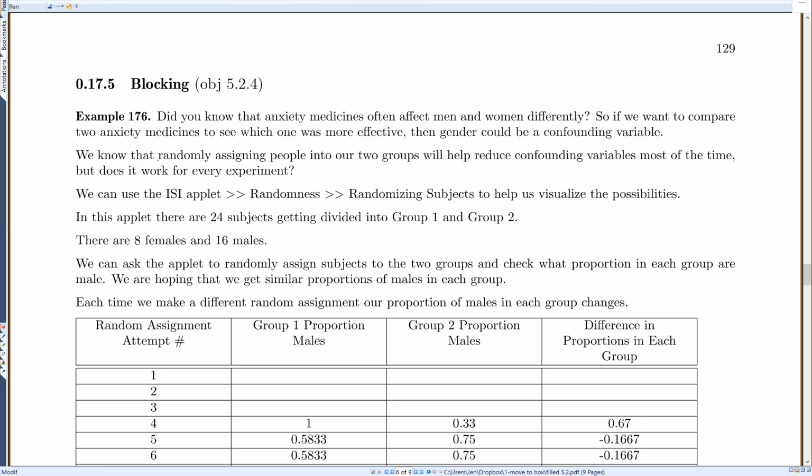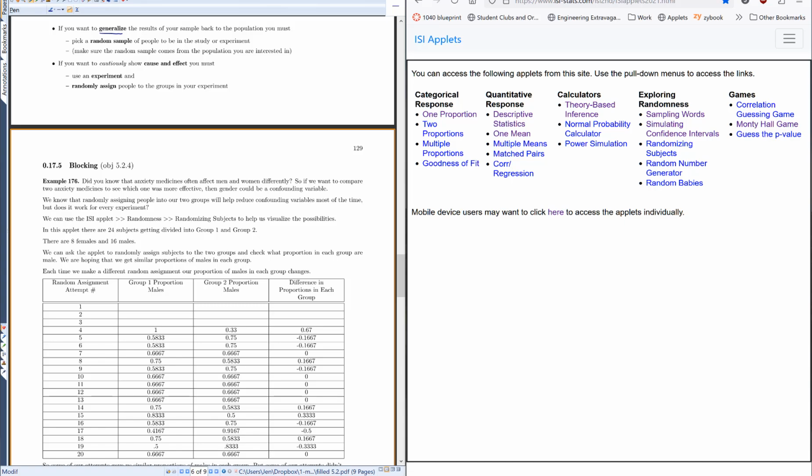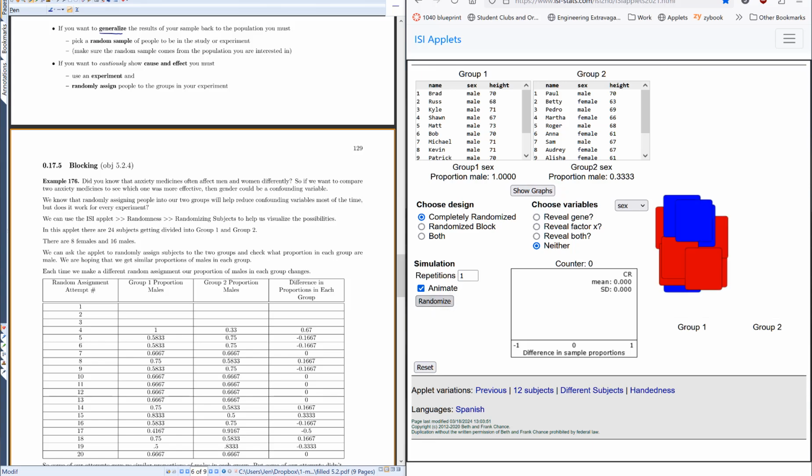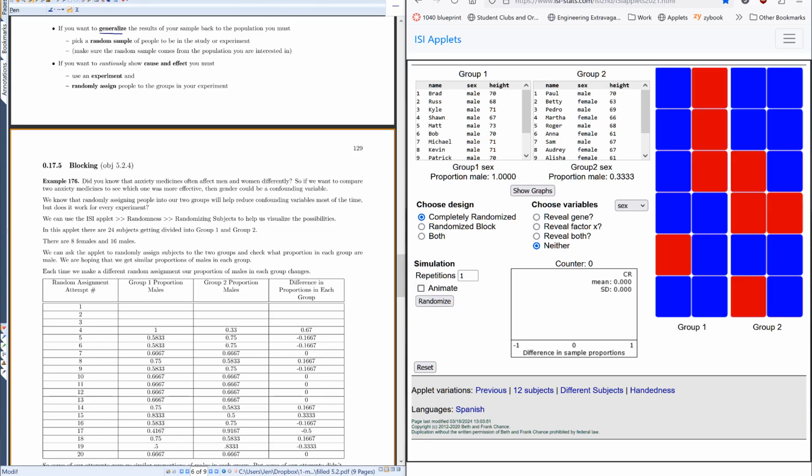So we're going to use an ISI applet. I come to that applet, and I go to exploring randomness and randomizing subjects. In this one, if you look over here, these are 24 people and they're getting divided into group 1 and group 2. There are 8 females, those are the ones that are a slight pink or red, and the males are all the ones that are blue. So I can ask this applet to randomly assign these subjects into the two groups. If I hit that, I'll have to take off animate.